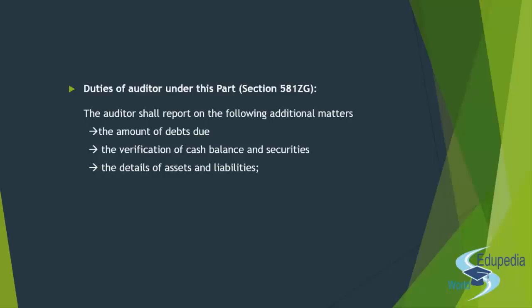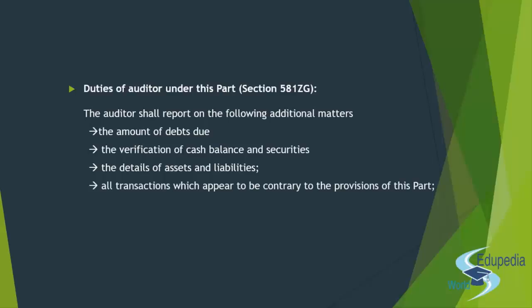So moving on, next we get on to understand the duties of the auditor, right? So the auditor shall report on the following additional matters. Now they talk specifically about the additional matters. Why? Because section 143, you remember, of the Companies Act 2013, yes, powers and duties of the auditors. So that section will remain applicable on the producer company as well, right? So all the duties of the auditor which are specified in section 143 will continue to be applicable in a producer company as well, right?